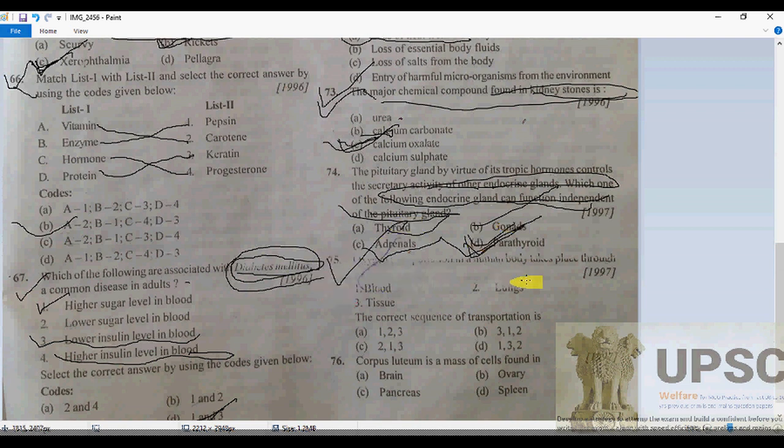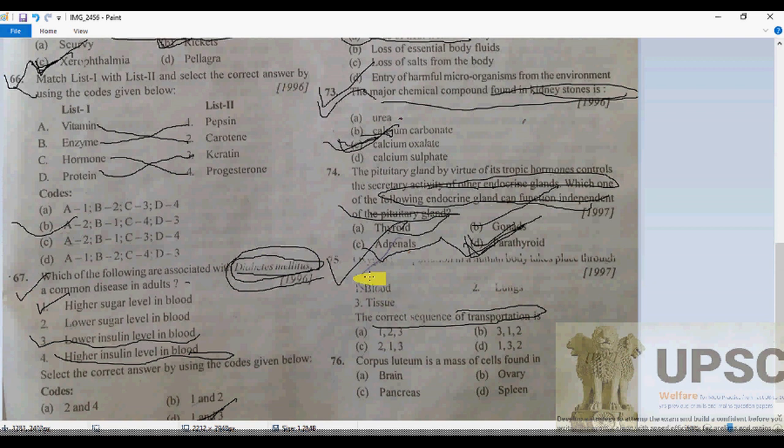Oxygen first comes through the blood from where? So definitely I am asking for the correct sequence of transportation. As we are talking about 75, in the human body, oxygen first comes into the lung, and from the lung it is diffused to the tissue.